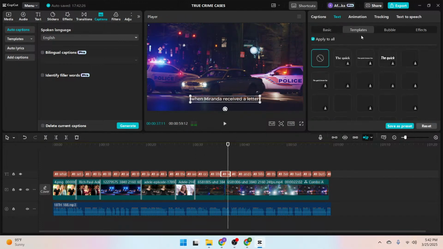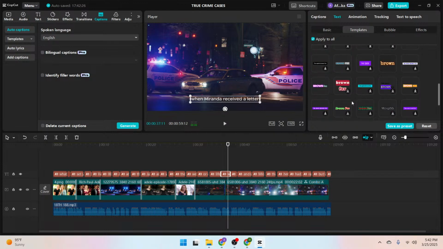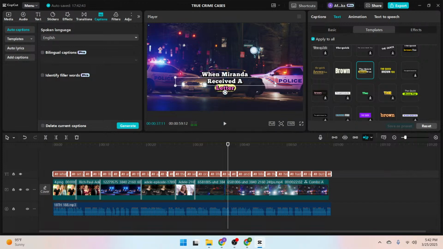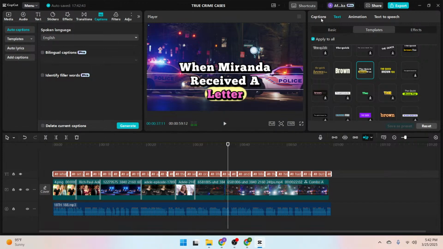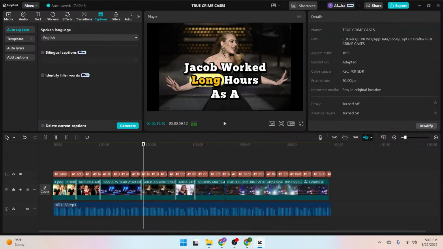So highlight the captions, select templates. You see a handful of several templates here. Then you can go ahead to choose the one that best suits your project. So I'm going to go for one. Then you can position it further, expand it. Maybe you want it to be more legible. Okay, so something like this.